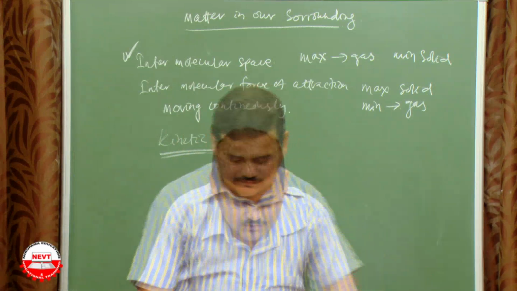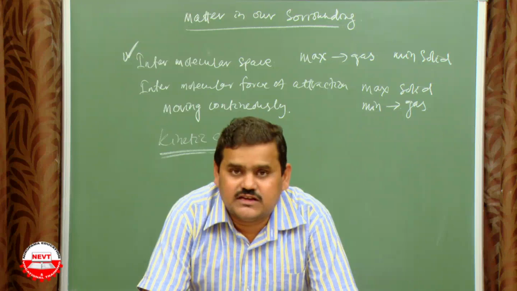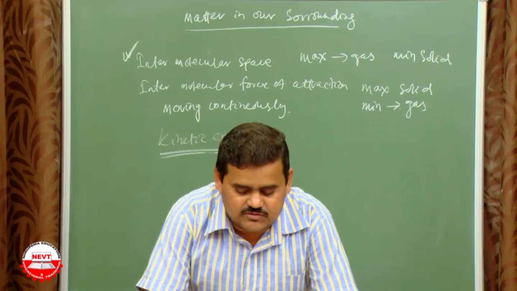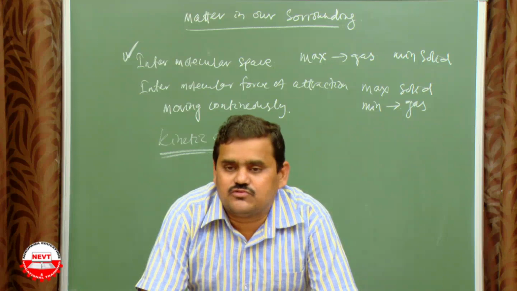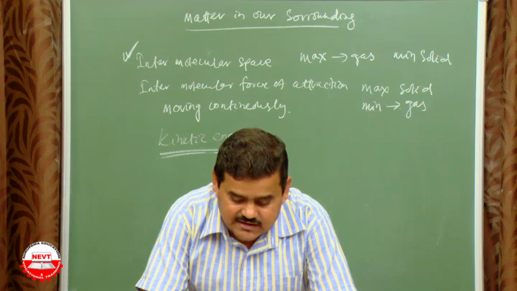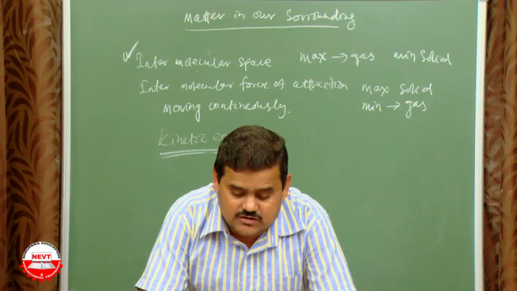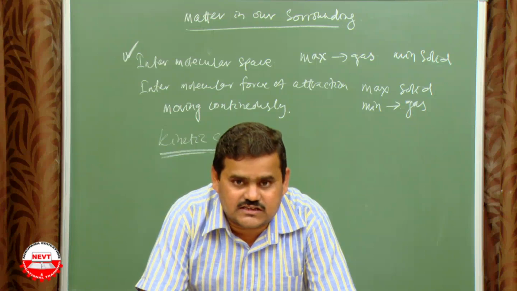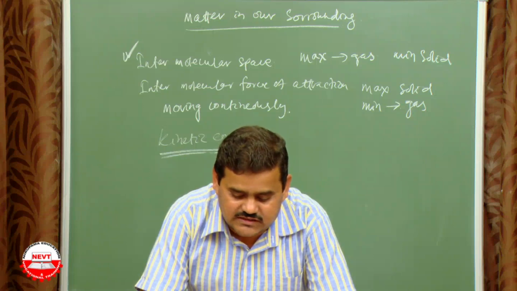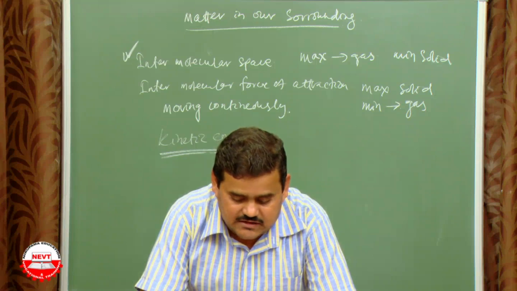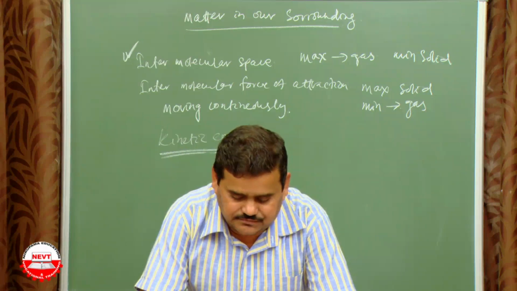Page number 3, in the test question, just see: which of the following are matter? That means which occupy space. Chair, air, these are matter. Love is not a matter, it is a sensation. Smell is also a sensation, not a matter. Hate is not a matter. Almond, matter. Thought is not a matter.